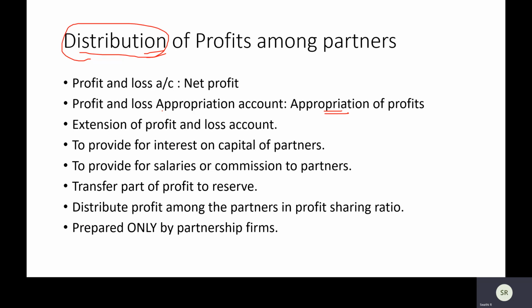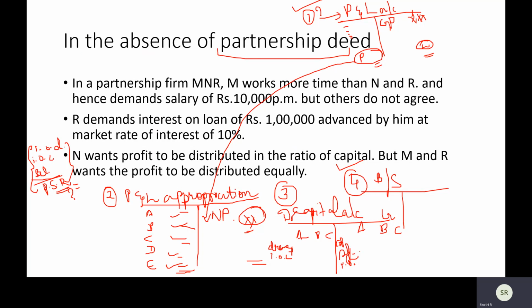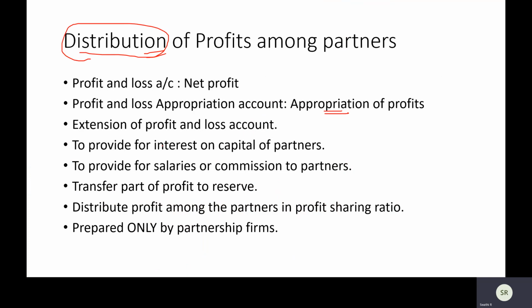Right? So this is nothing but an extension of the profit and loss account. I told you out here itself that your profit amount is not going to change. Whatever is your net profit that you have figured out by making the P&L account, it stands. This amount will not change. It will remain the same out here and here. Then the question is, why are we making this in the first place? First thing you understand is it is just an extension. We're just dragging it a bit more.